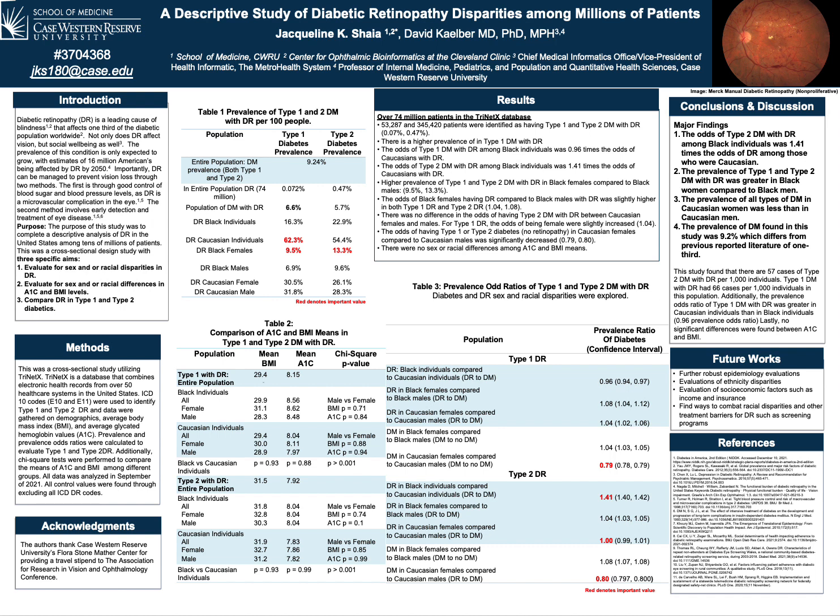This was a cross-sectional design study with three specific aims: to evaluate for sex and/or racial disparities in retinopathy, to evaluate for sex and/or racial differences in A1C and BMI levels in retinopathy, and then to compare diabetic retinopathy in type 1 and in type 2 diabetes.